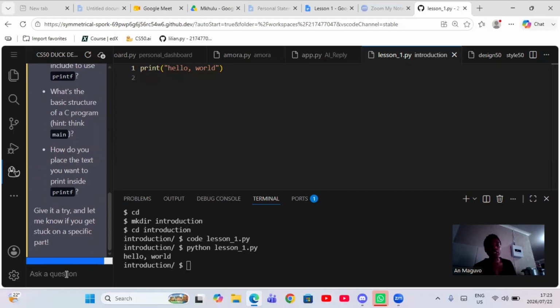Okay, so maybe we can write something like, I'm new to programming. If print helps me put X on the screen, and I'm just making this up, guys.